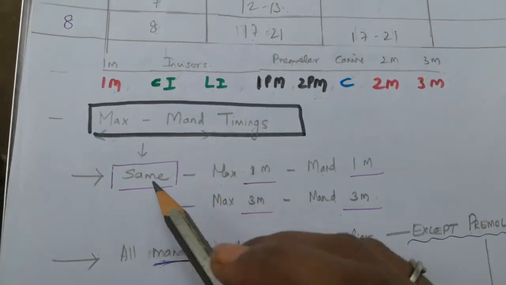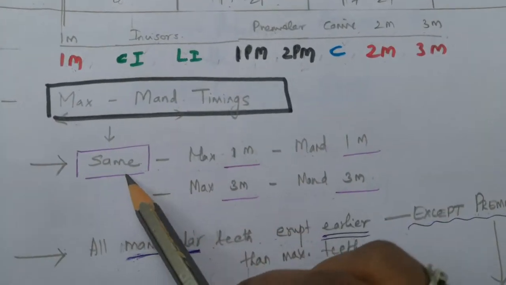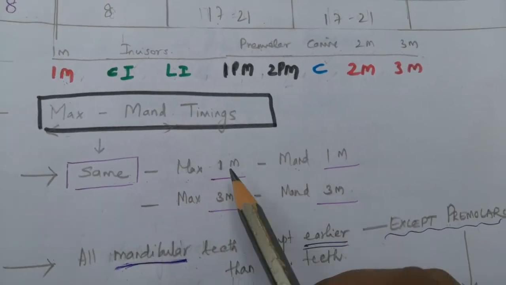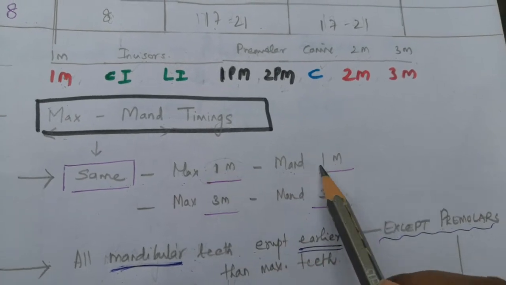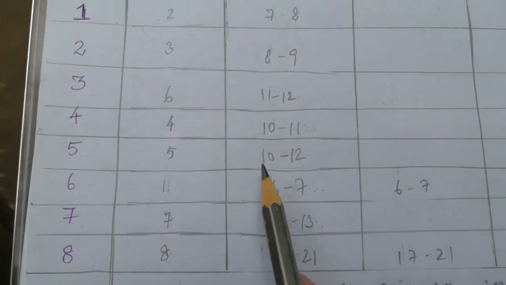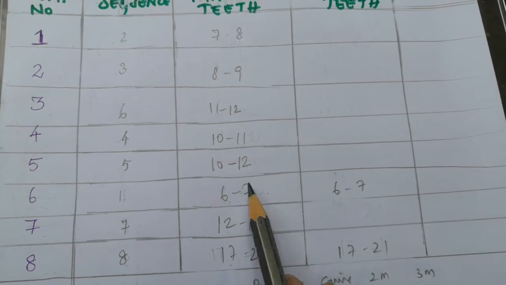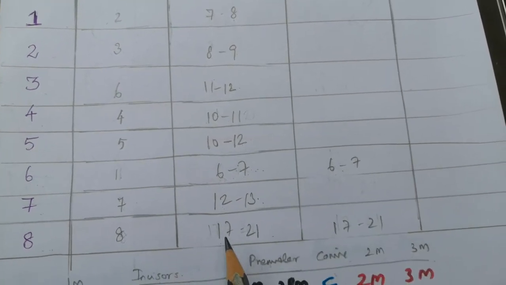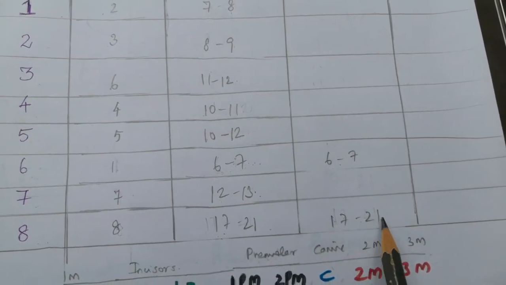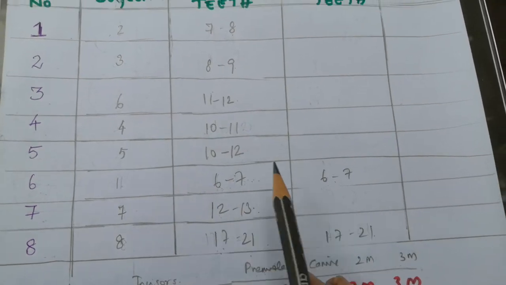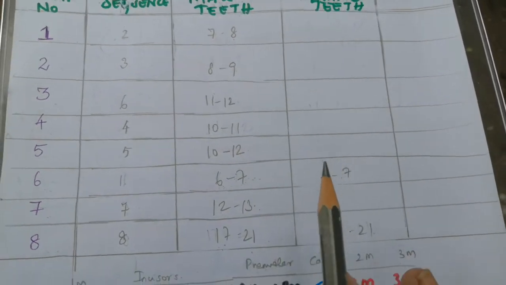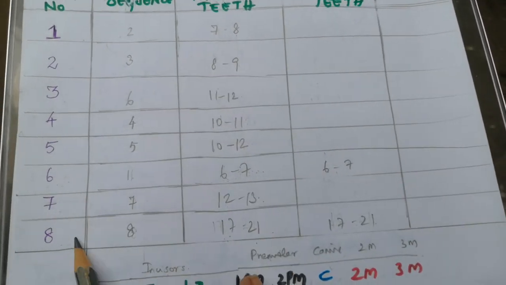As I already said, the timing is the same for the maxilla and mandible for the first molar and the third molar. That is 6 to 7 years, and here also 17 to 21 years. So the maxilla and mandible erupt at the same years for the first molar and the third molar.